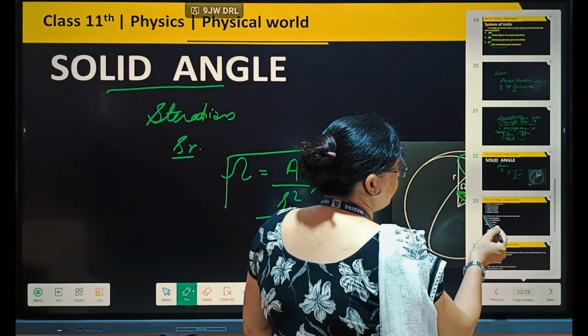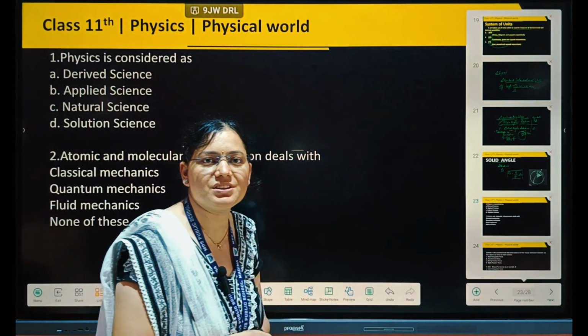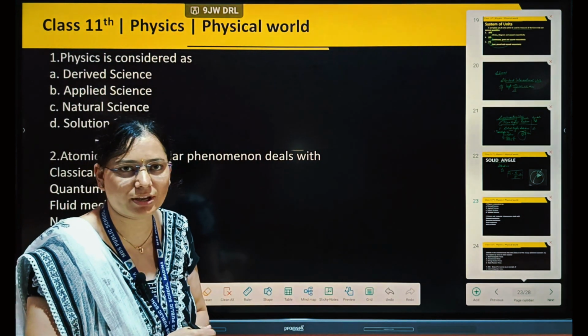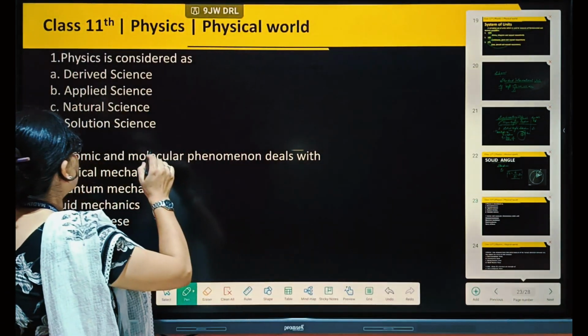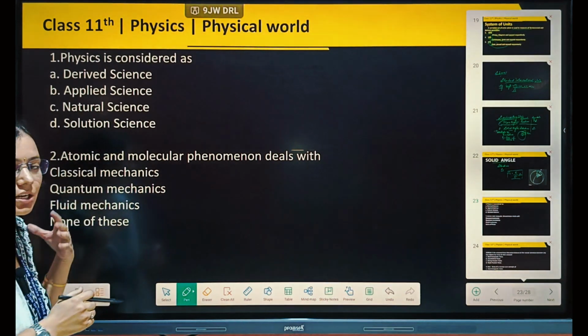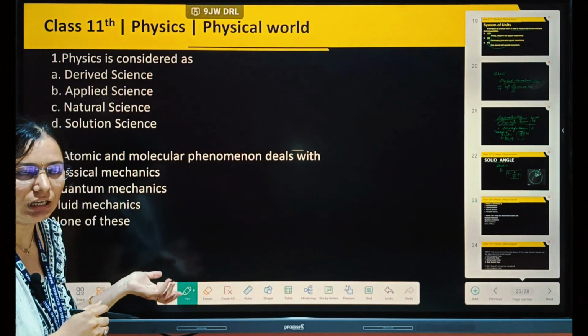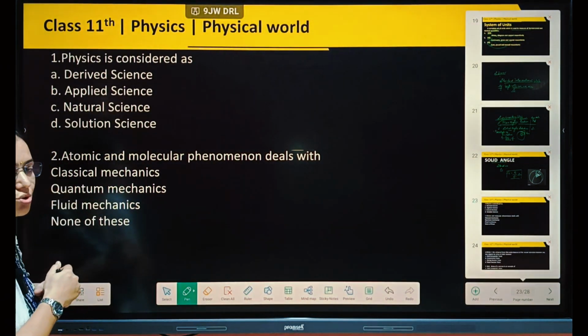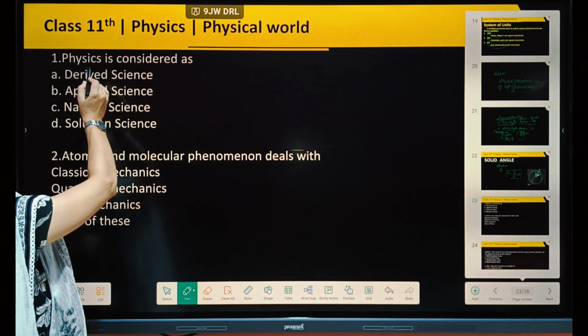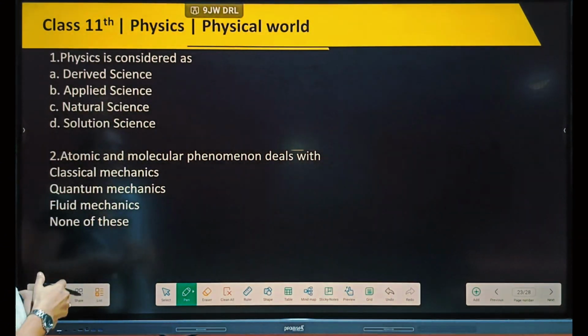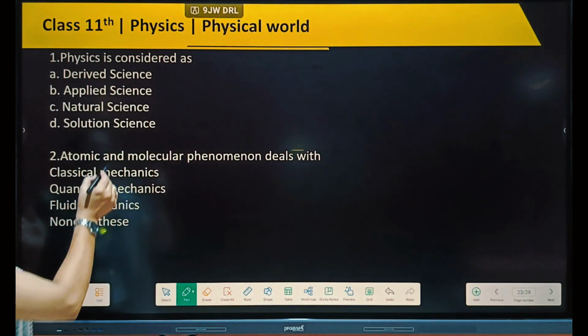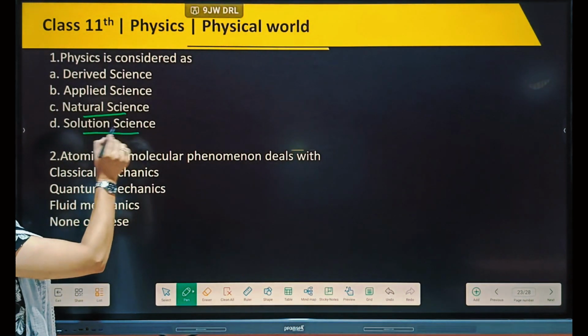Now we will discuss some topics related to our physical world and measurement. After this, we have already done the first question and discussed it, so we will talk about these questions. Now the first question: physics is considered as derived science, applied science, natural science, or solution science.